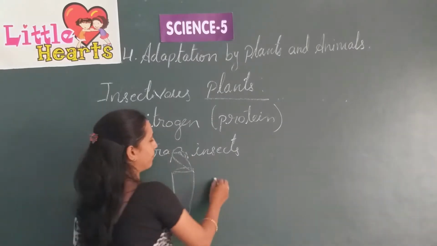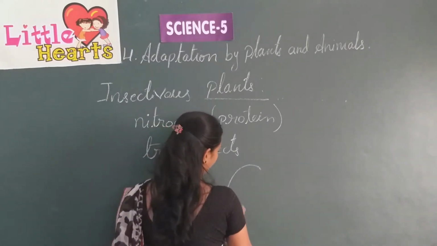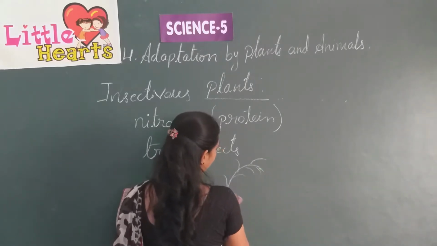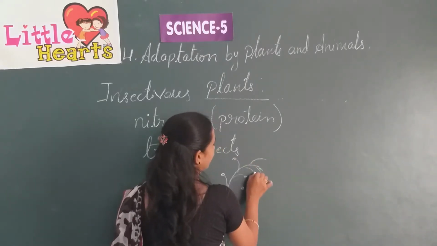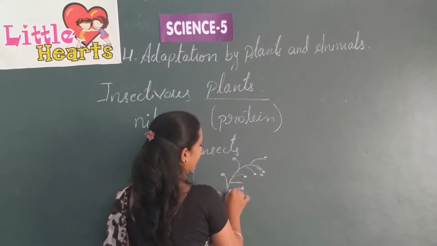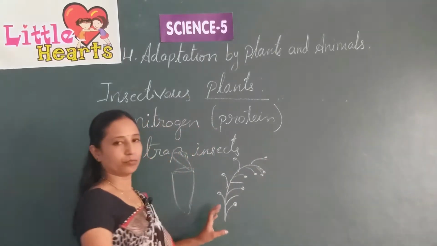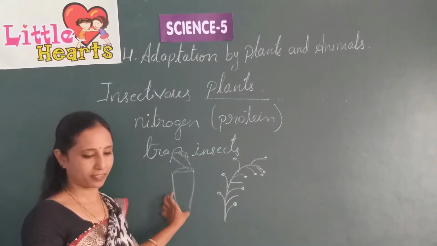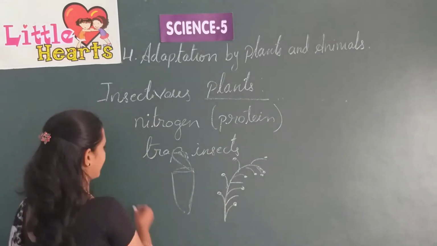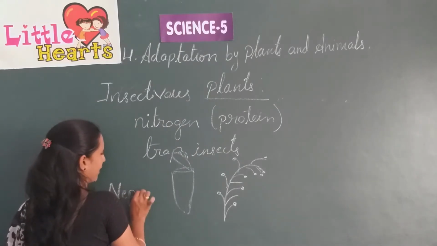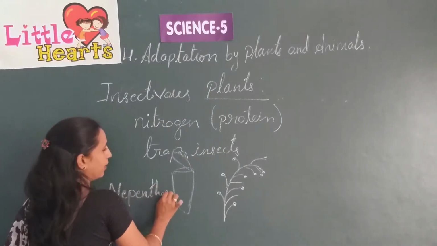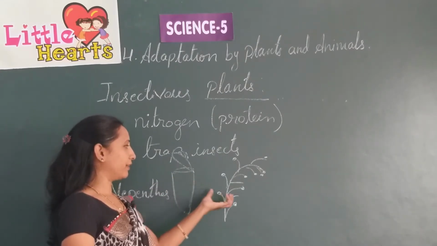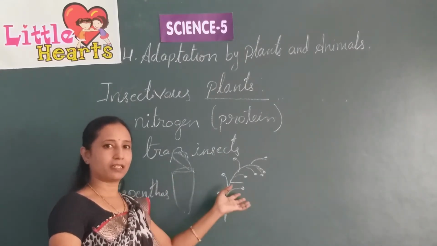Some plants have dewdrop like secretions, which are secreted by sundew. This is an example of one plant, sundew, and this is a pitcher plant, known as Nepenthes. These plants secrete digestive juices on the leaves or inside.